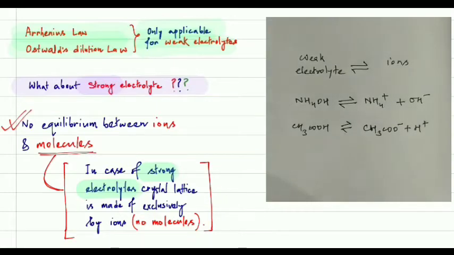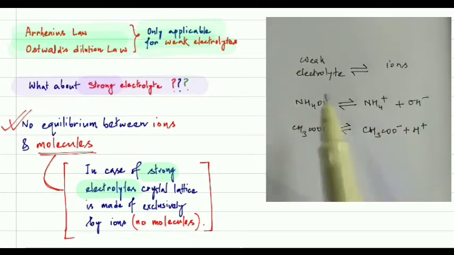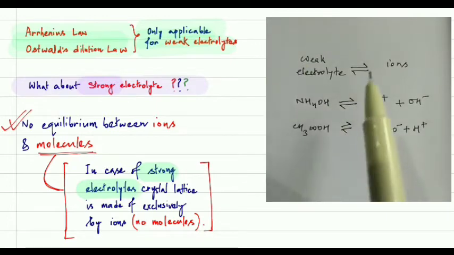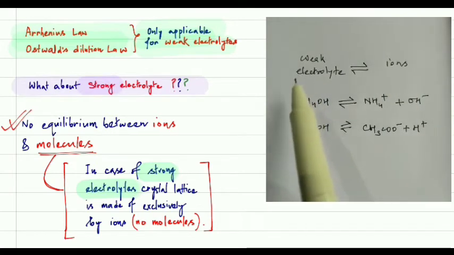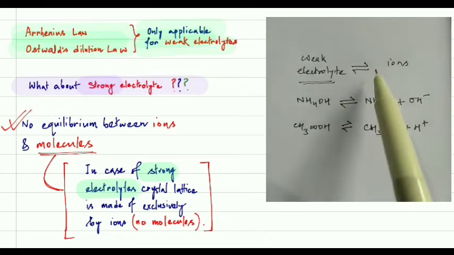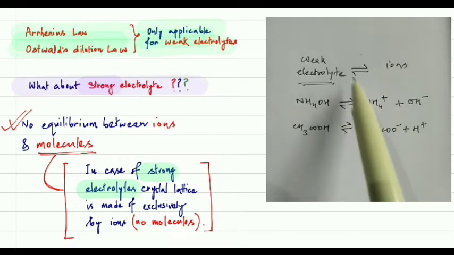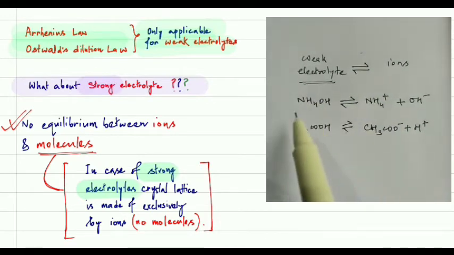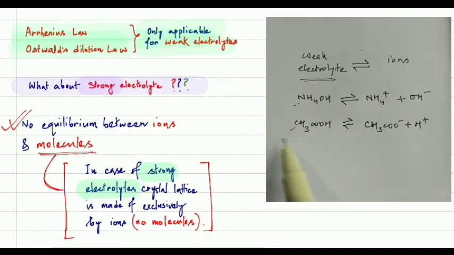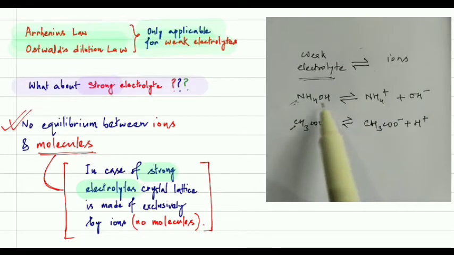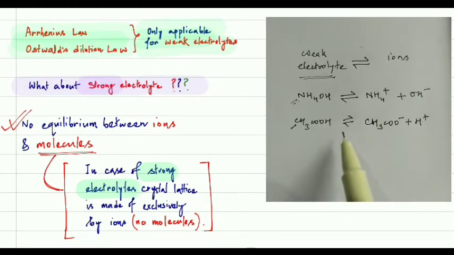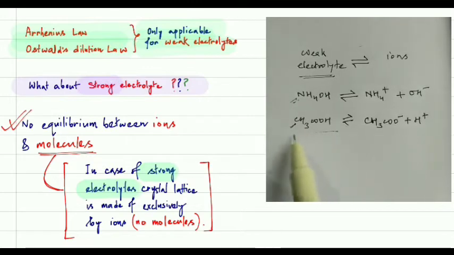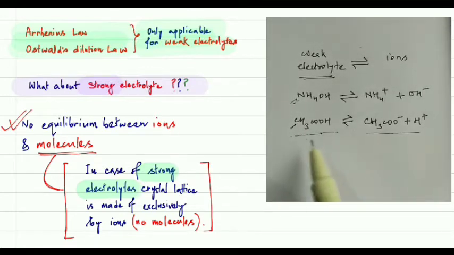From the previous videos, we have been able to understand that Arrhenius theory and Ostwald's dilution law can be applied only to weak electrolytes, in which reversible reactions are observed. For example, ammonium hydroxide, a weak base, and acetic acid, a weak acid, exhibit reversible reactions, in which an equilibrium exists between the unionized molecules and ions.